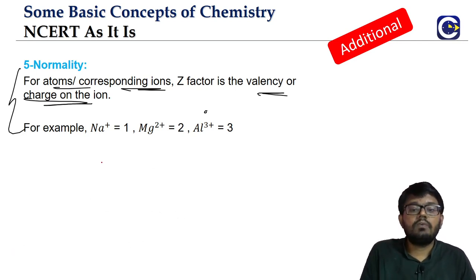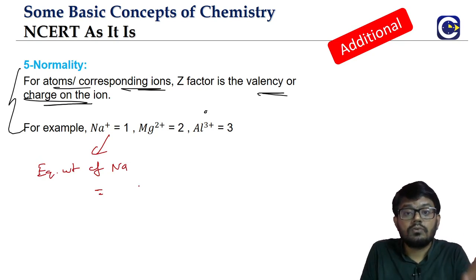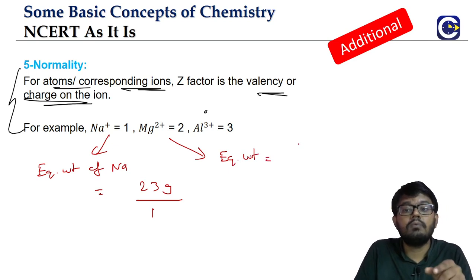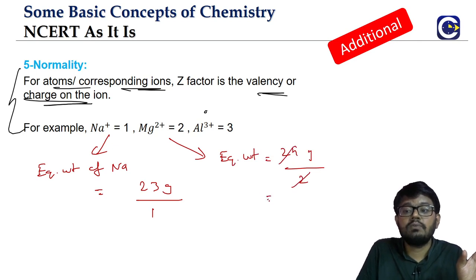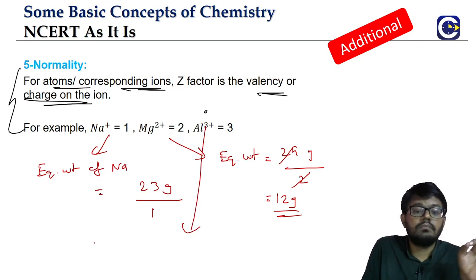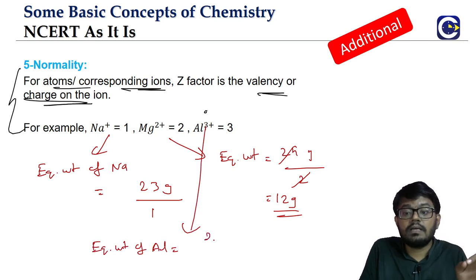So if I want to calculate the equivalent weight of sodium in this case, for sodium you will not say molar mass, you have to say gram atomic mass, that is 23 grams by 1. Why 1? Because Z is 1. For magnesium, the equivalent weight will be the gram atomic weight of magnesium, 24, divided by 2, so that is 12 grams. For the equivalent weight of aluminum, it is the gram atomic mass of aluminum, that is 27 grams.